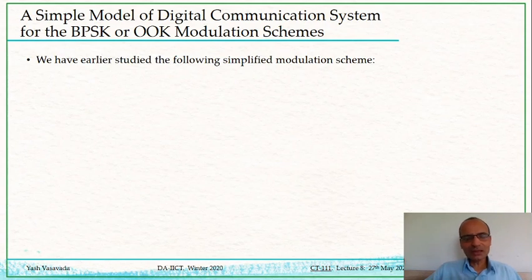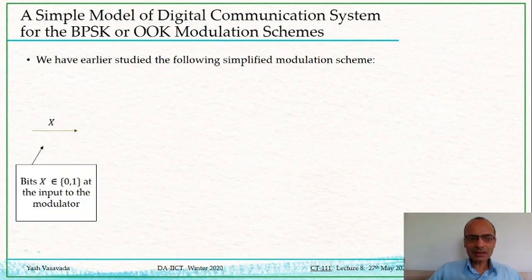Specifically, that simplified model that we studied previously, whether in the context of midterm exam 1, where we had one problem on on-off keying modulation, or in lab 3, where you developed a BPSK modulator and demodulator, or in the context of the Bayesian mathematics that we studied earlier in the semester, was a pretty simple model.